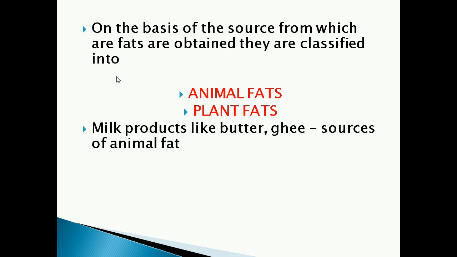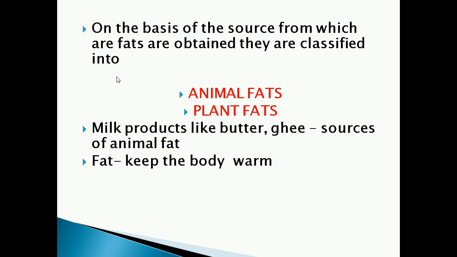Milk products like butter and ghee are sources of animal fat, because milk products come from cows. Now, vegetable oil is a source of what? Plant fat. The oil which is extracted from vegetables is a source of plant fat.